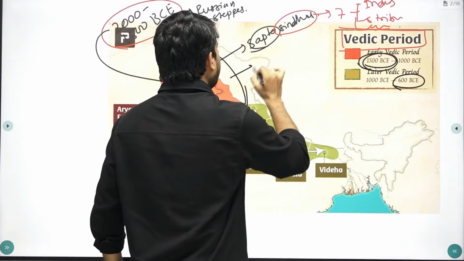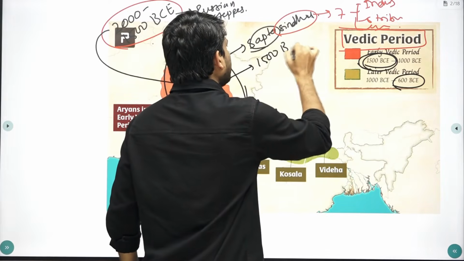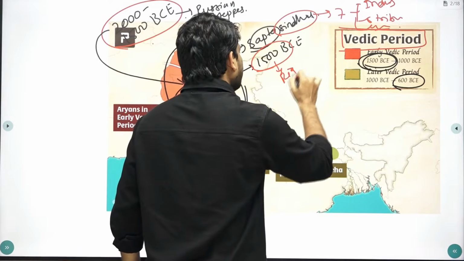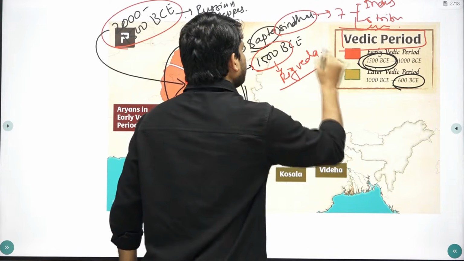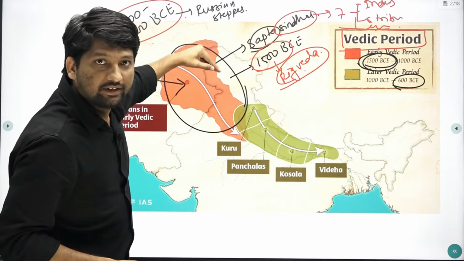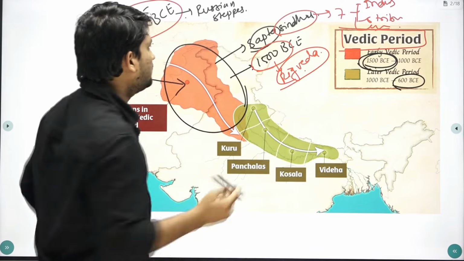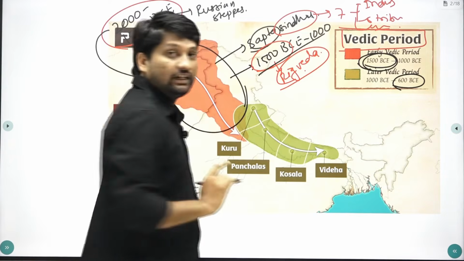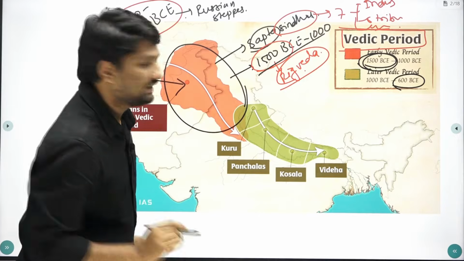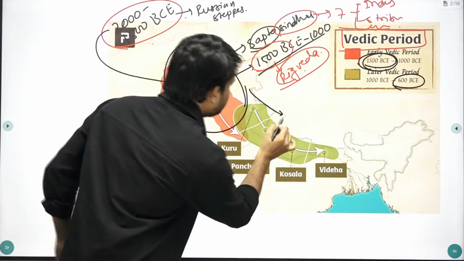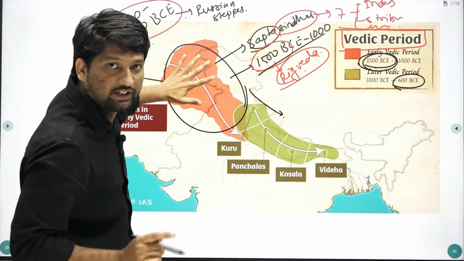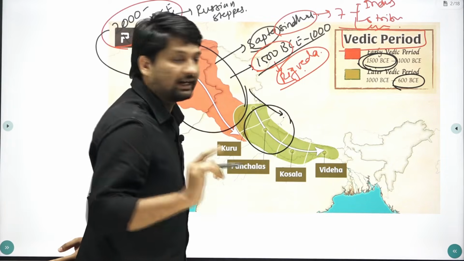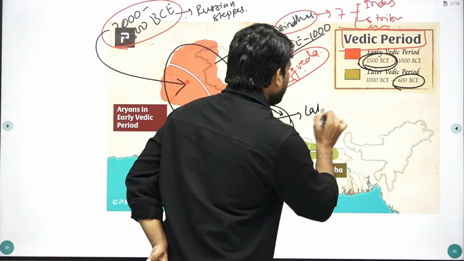Around this 1500 BCE, they composed Rigveda. So around this period, they composed this Rigveda. That's why we call this as a Rigvedic period. This early Vedic period from 1500 BCE to 1000 BCE, we called it as a Rigveda. Then around this 1000 BC, they migrated towards east from this northwestern part of Indian subcontinent, that is Sapta Sindhu region, to this western UP part. And here they composed this later Vedic text.